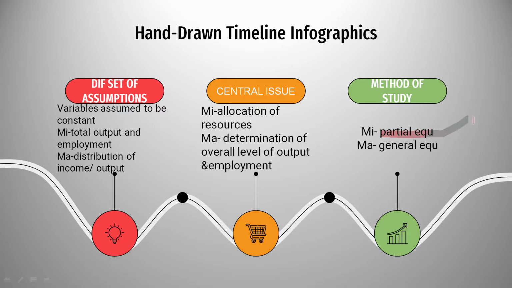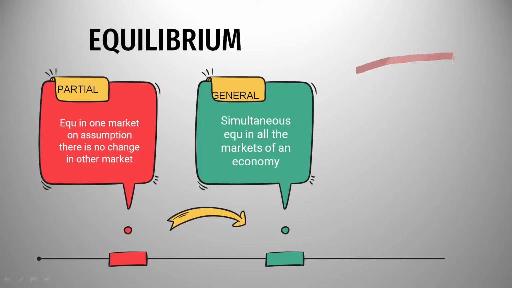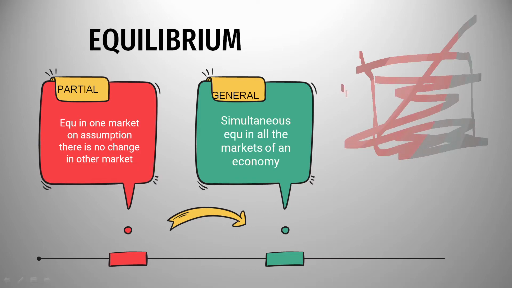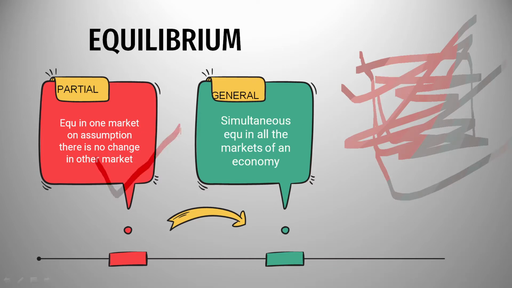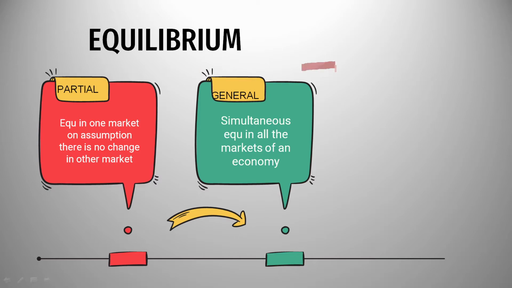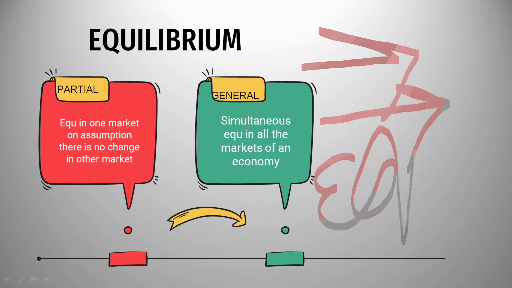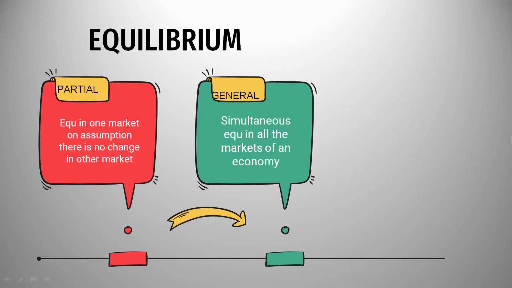That means we study only one market at a time, and in macroeconomics it's general equilibrium. Partial equilibrium is when we derive equilibrium in one market. Suppose there's a labor market, and everyone's employed, then we study the equilibrium in the labor market only, assuming the capital market is constant. There's no change in other markets when we are studying one market, and we only study the equilibrium in that one market. That is what we did in microeconomics. But now in macroeconomics, we are going to study the equilibrium of all the markets in the economy. We're not going to leave anything. We're not going to assume that there's no change in something else. We are going to take care of everything literally.